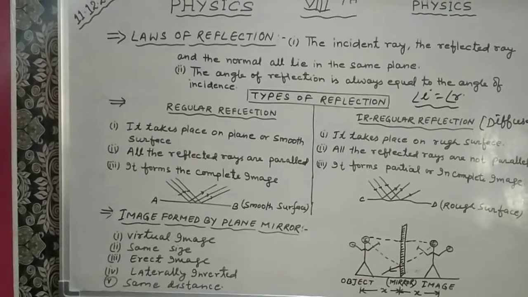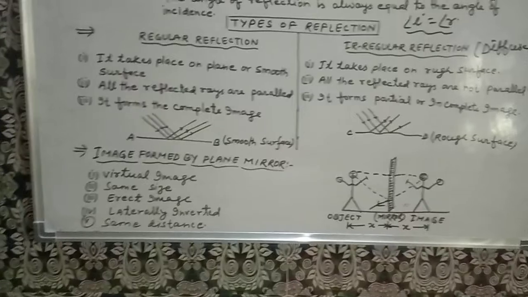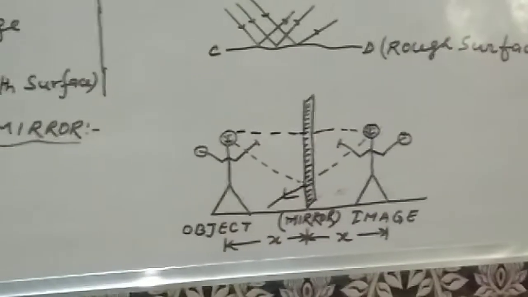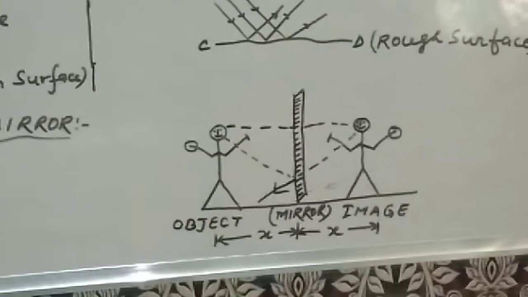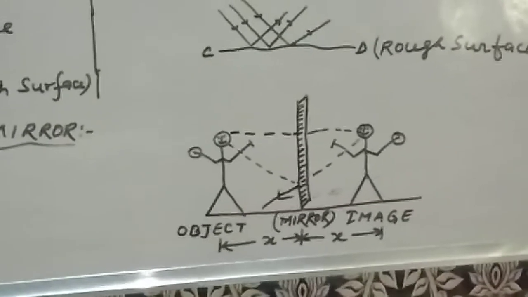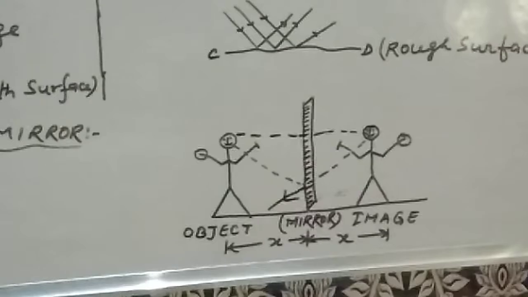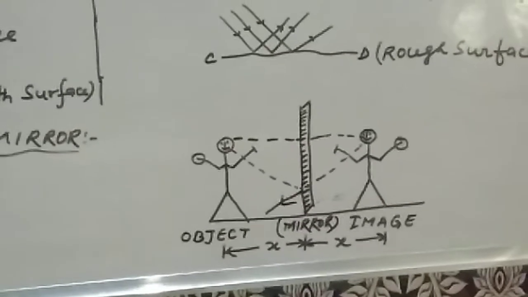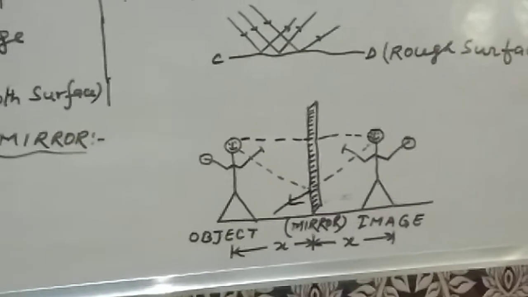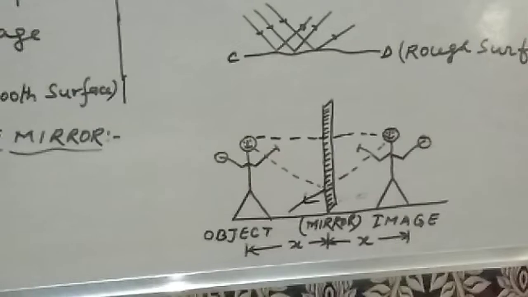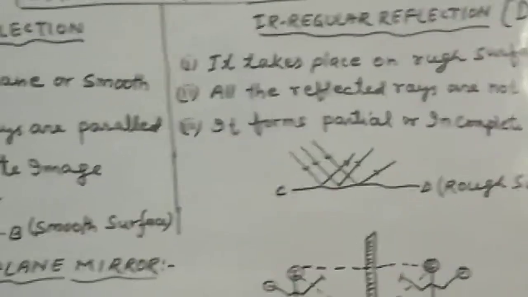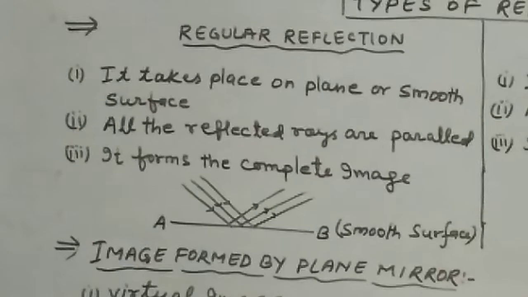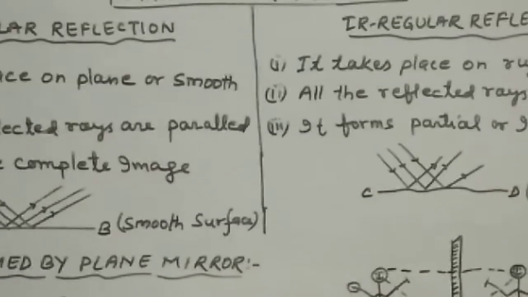Let me close the figure part. This is the figure of image in a plane mirror. Left side object, right side image, the mirror in the middle, distance x on both sides, same size image, erect image. Clear? And this is the irregular reflection figure. This is regular reflection. Just go through it and try to understand.